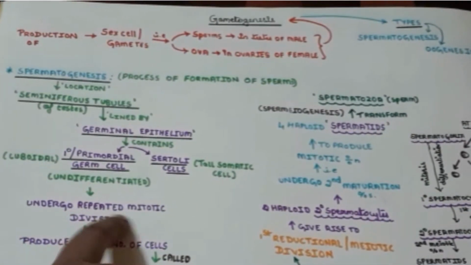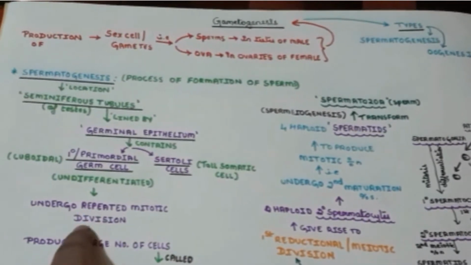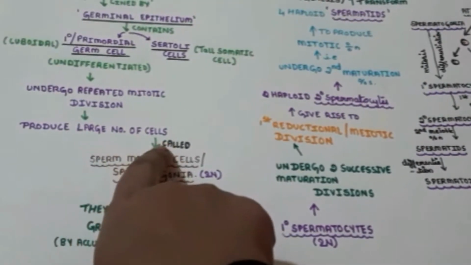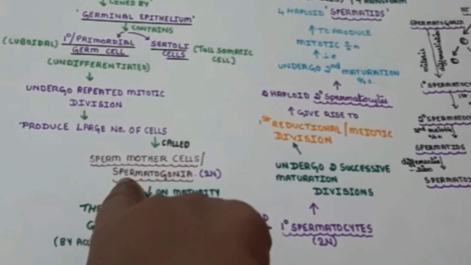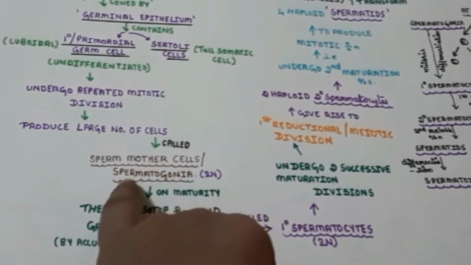They will undergo repeated mitotic division in order to become specialized cells. This will produce a large number of cells, which we call sperm mother cells or spermatogonia, which are diploid in nature.